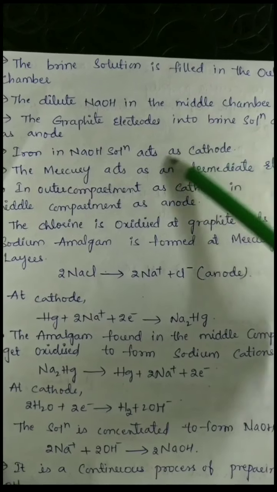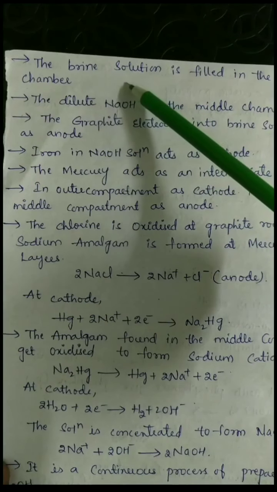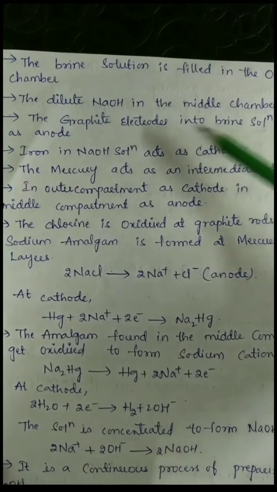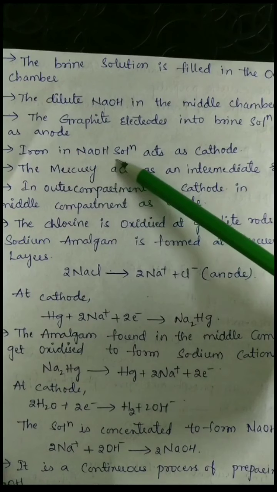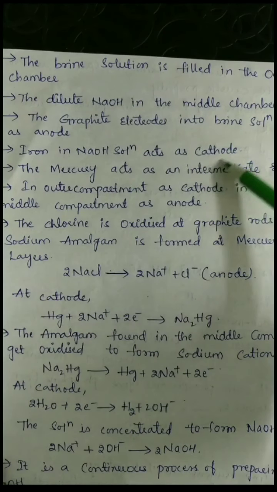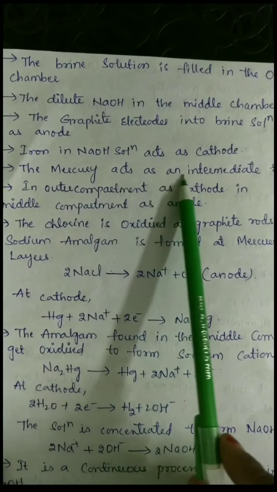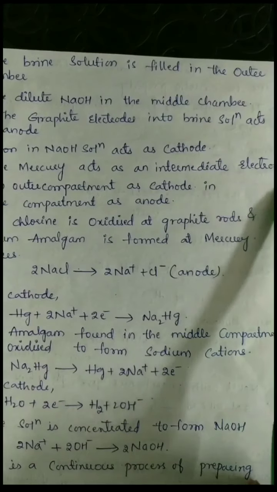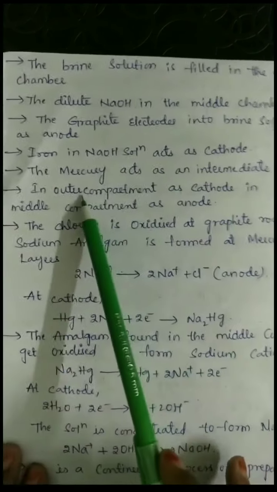The brine solution is in the outer chamber, the dilute NaOH in the middle chamber, and the graphite electrodes are kept in the brine solution, which acts as an anode. The iron is kept in the dilute NaOH solution, which acts as cathode. And the mercury acts as an intermediate electrode.